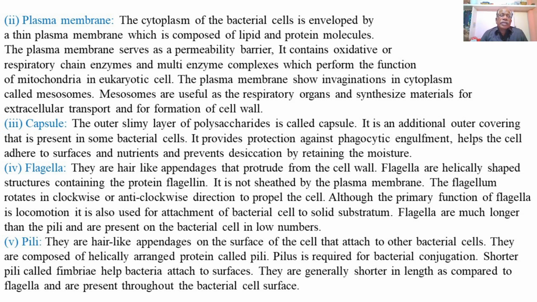and they are generally shorter in length as compared to the flagella and are present throughout the bacterial cell surface. So the entire bacterial cell surface is covered by the villi-like structures called pili, or a pilus. They are useful for attachment during bacterial conjugation. So these are the various components of the bacterial cells or the prokaryotic cells.